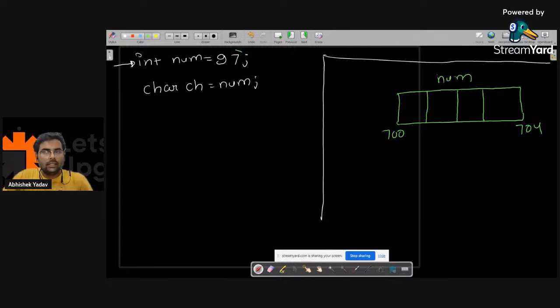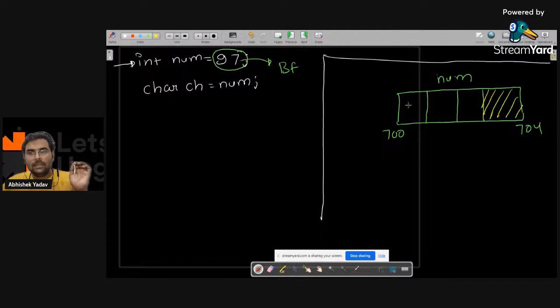Can you guys tell me, this 97 will take how many bytes to store the information? Behind the scene, 4 byte is getting allocated, but the information of 97 will be stored in how many byte, guys? Please write in the chat. 1 byte, correct? So this 97 will be converted to the binary format and it will occupy 1 byte, and the remaining bytes will be filled with 0 here, like this.